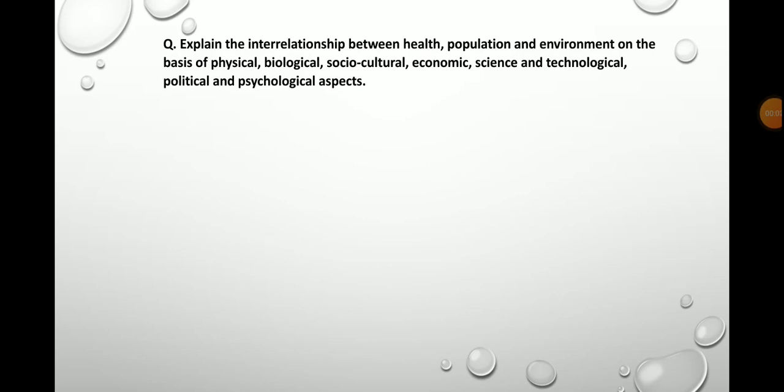So now let's talk about the interrelationship between health, population, and environment on the basis of its different 7 aspects. At first, let us discuss how health, population, and environment are related on the basis of physical aspect.